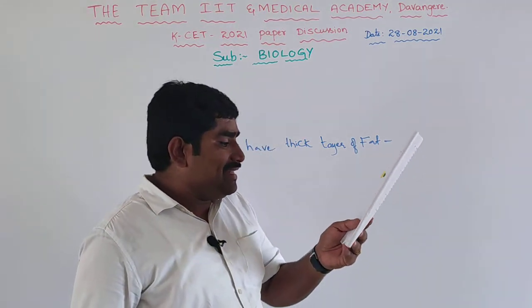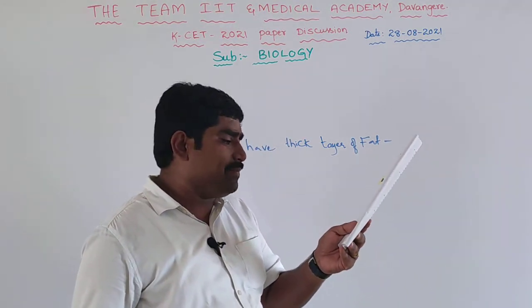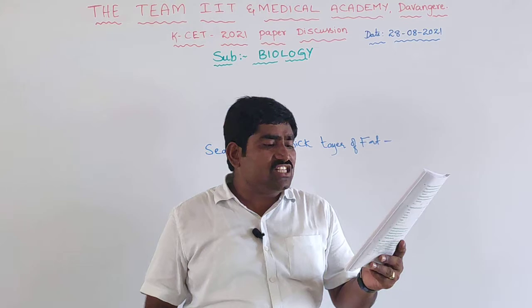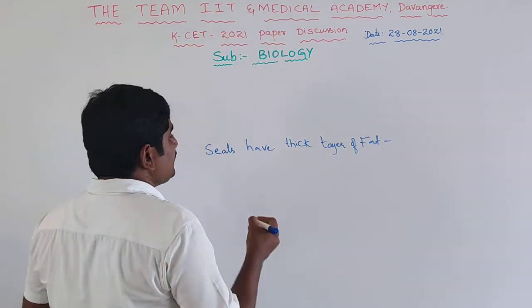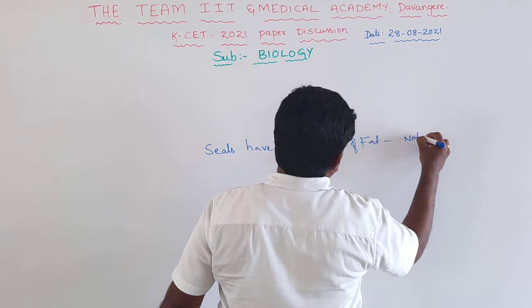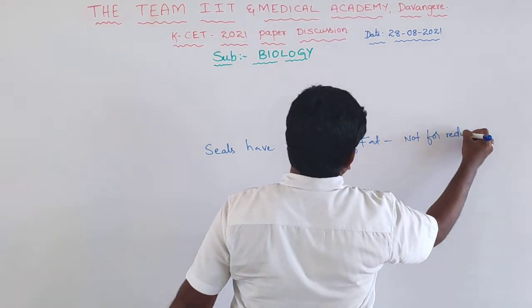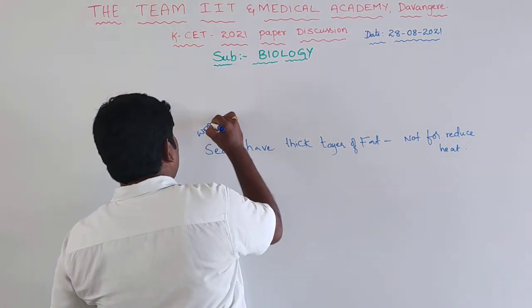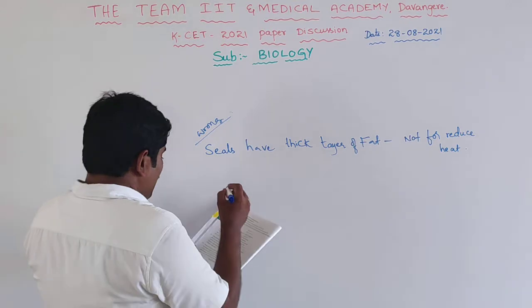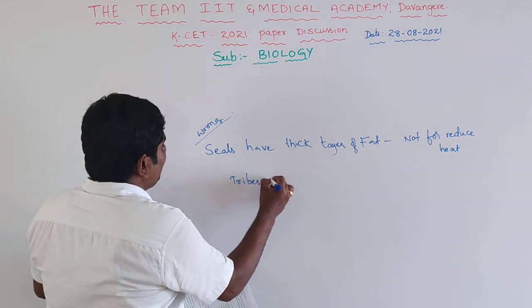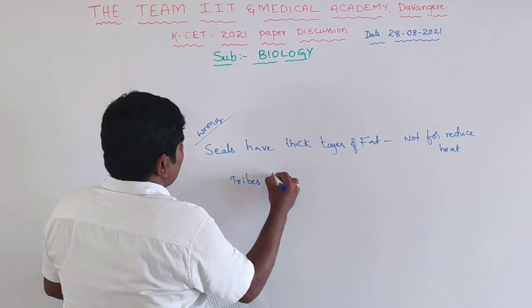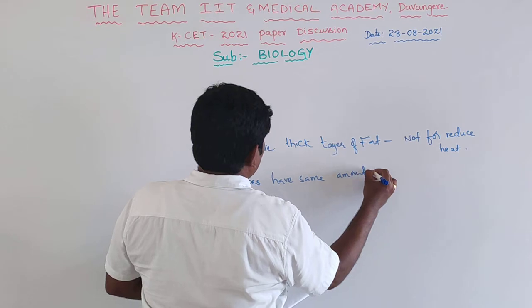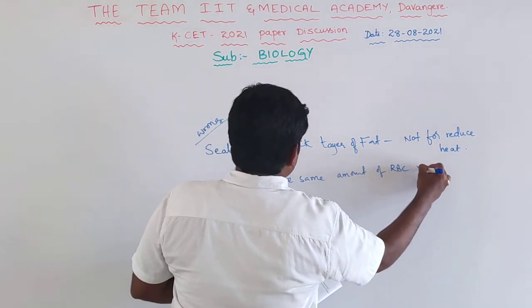And here, lizards bask in the sun during the winter, that is a right statement. And tribes living in high altitudes have the same RBC. Here in this question, the thick layer is not for reducing heat, so this statement is wrong. And tribes have the same amount of RBC, so this is also a right statement.